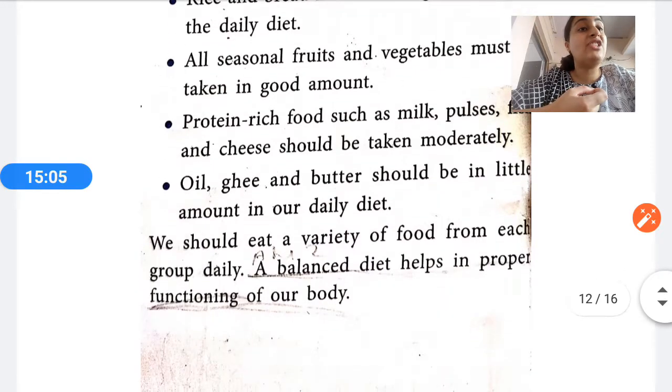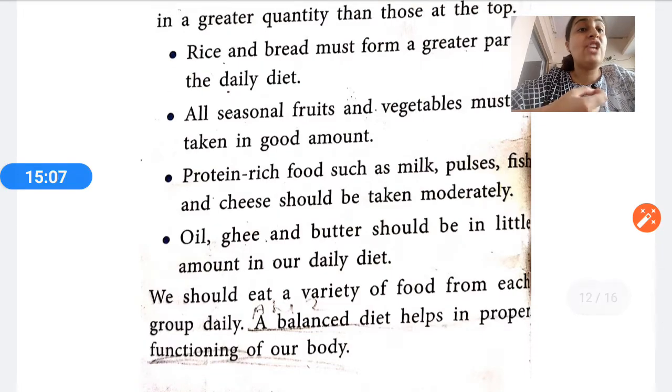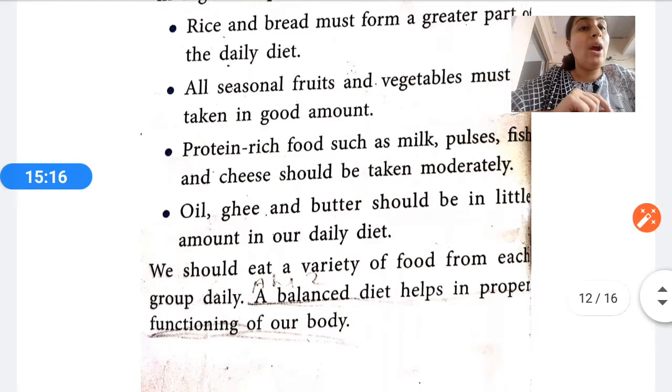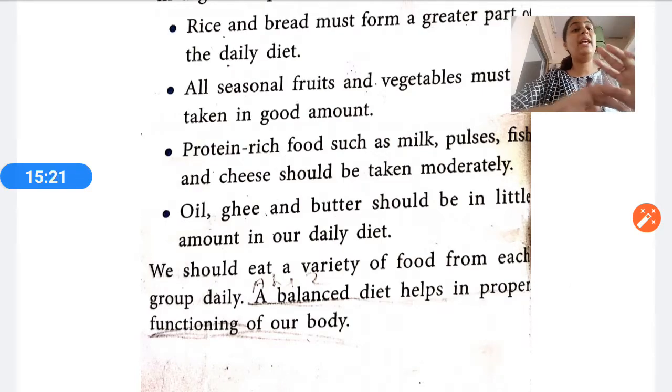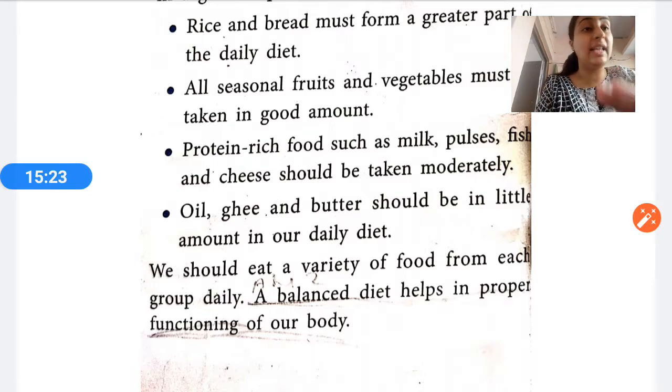Protein rich foods such as milk, pulses, fish and cheese should be taken moderately. We should take them once or twice in a week, but milk we should take daily. Oil, ghee and butter should be in a little amount in a daily diet. For example, protein, milk and pulses are very necessary. They should be taken moderately, neither too high nor too low. But oil, ghee and butter, we should try to avoid.